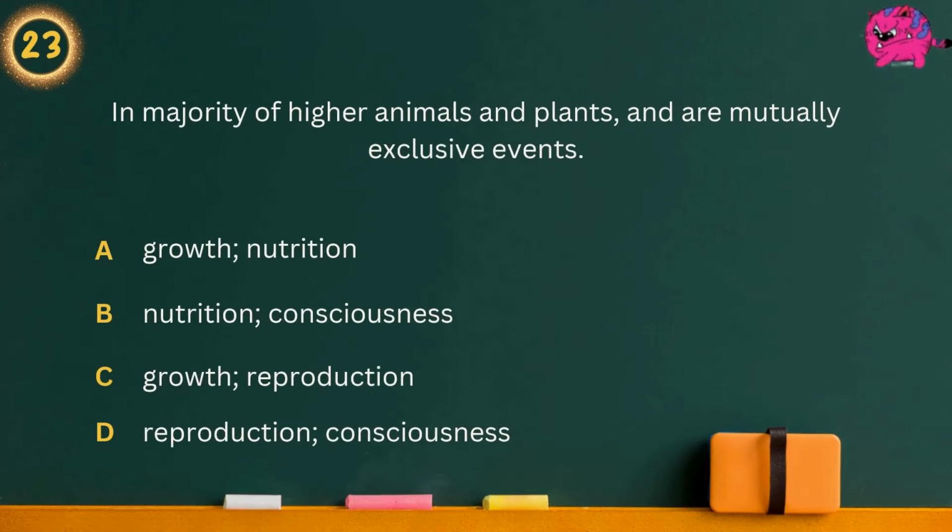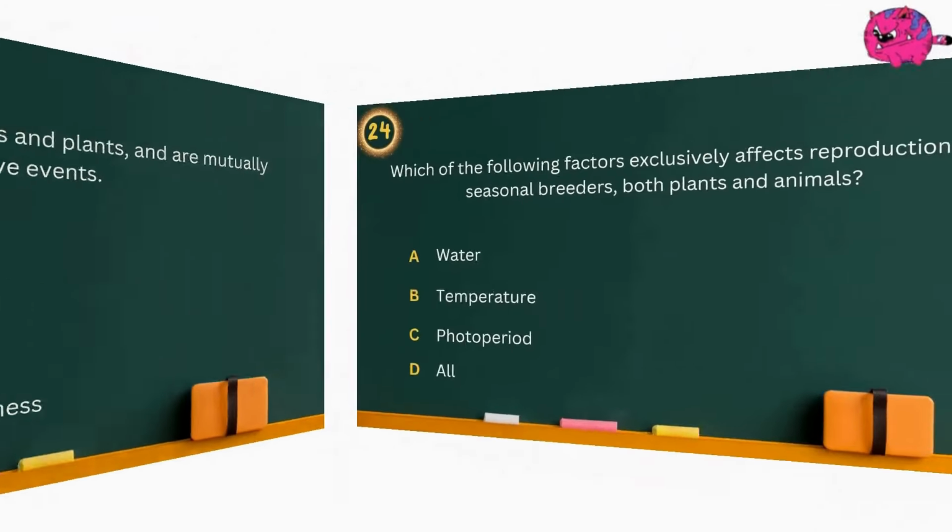Question 23. In majority of higher animals and plants, blank and blank are mutually exclusive events. Option A, Growth, nutrition. Option B, nutrition, consciousness. Option C, growth, reproduction. Option D, reproduction, consciousness. Answer is growth, reproduction.